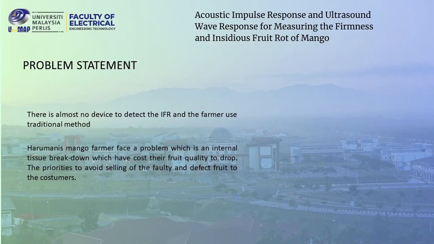When we traditionally check each of the harum manis mango, there will be human error, and we as the researchers would like to reduce this human error and to get a more accurate data output. A more accurate data output will help the grower and the cultivator to avoid selling the faulty and defect fruit to the customers.